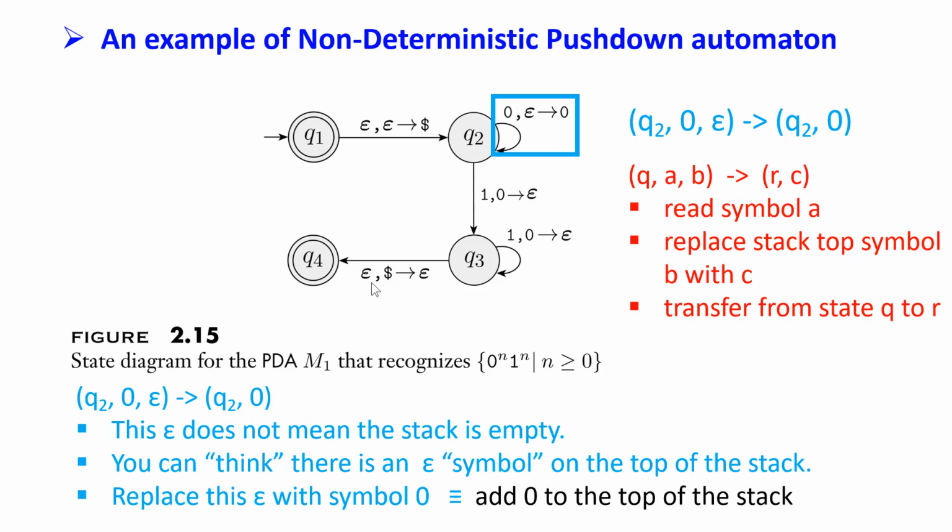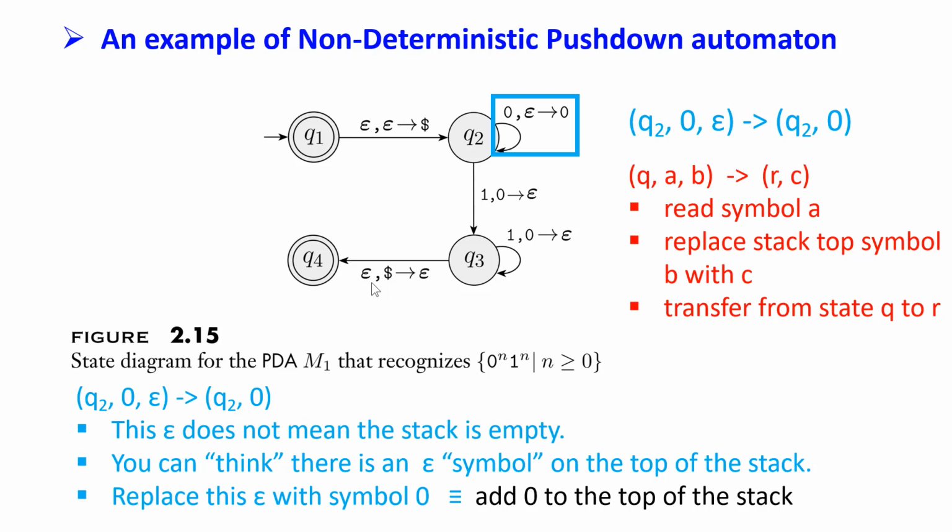Let's go over the meaning of the transition again. If the transition is Q, A, B to R, C, the meaning of that is the machine reads a symbol A from the input string and replaces the stack top symbol B with C and transfers from state Q to R. So in this case, epsilon is replaced with 0.